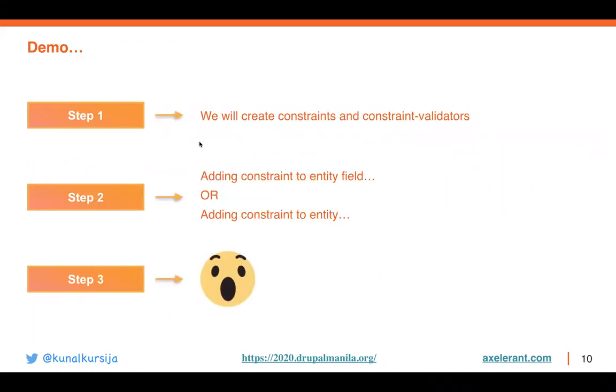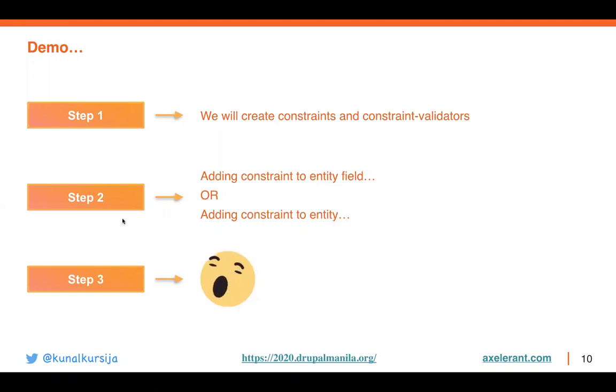Now, enough for the whole theory aspect. Let's just quickly jump into the demo, where the very first thing that we'll be doing is creating constraint and constraint validator plugins. Then after creating the classes, we are going to attach those particular classes to entity fields or entities.